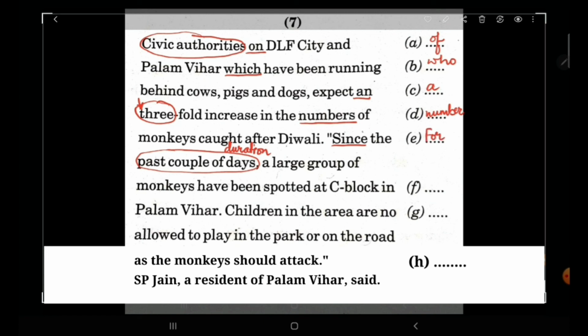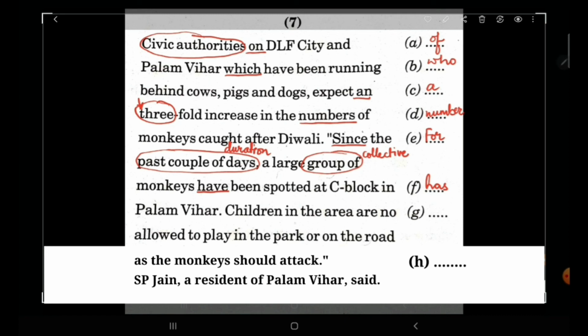A large group of monkeys have been spotted. Now a large group of monkeys, group of is also a collective noun. A group is a collective noun and collective noun takes singular verb. Now here the verb is have, which is plural, which is wrong. So instead we'll take has. Spotted at C block in Palam Vihar.